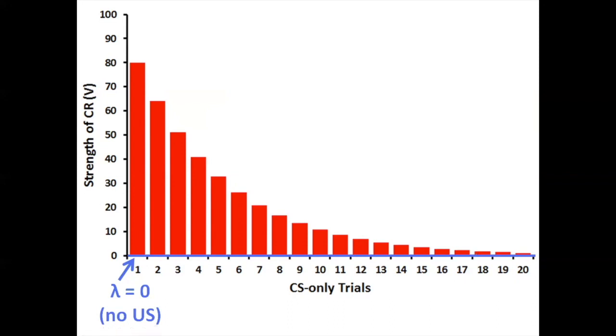So, one nice thing about the Rescorla-Wagner model is that it gives us a way to account for the pattern that classical conditioning tends to follow. The shapes of the acquisition and extinction curves are consistent with what the model predicts.